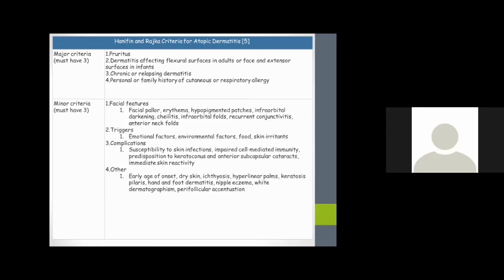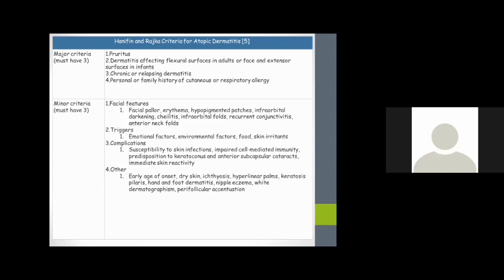Coming to complications, there will be depressed immunity, and other factors we can include are early age of onset, whether it is a chronic condition, whether dry skin is present, whether ichthyosis or hyperlinear palms are present, and whether keratosis is present or not. Any other associated condition we can also consider as a minor criterion.